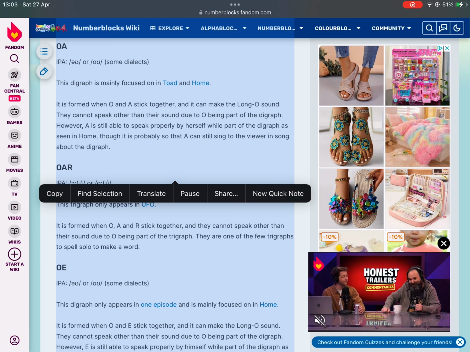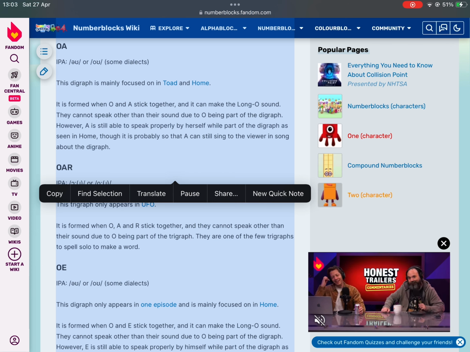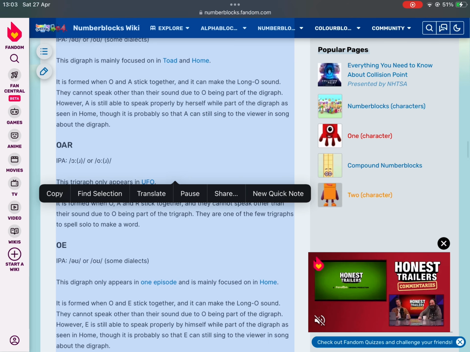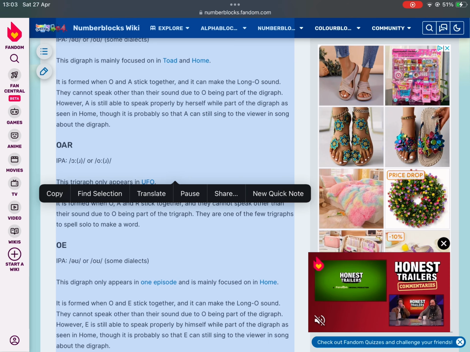It is formed when O and A stick together, and it can make the long O sound. They cannot speak other than their sound due to O being part of the digraph. However, A is still able to speak properly by herself while part of the digraph is seen in home, though it is probably so that A can still sing to the viewer in the song about the digraph.